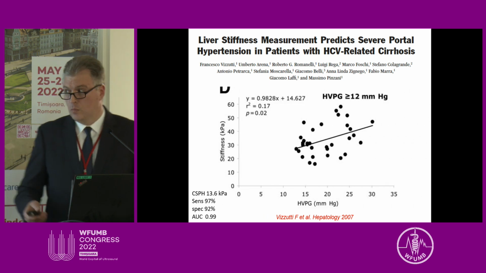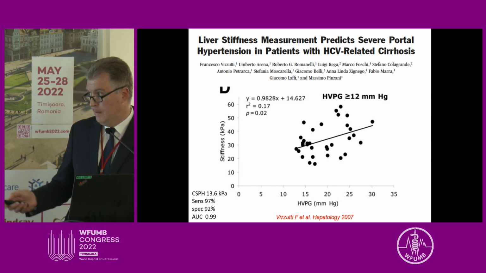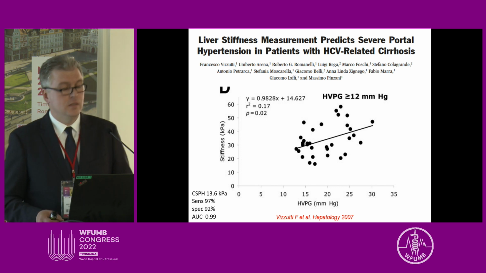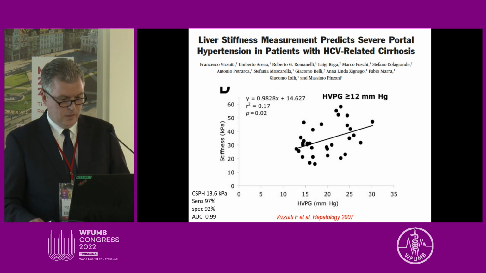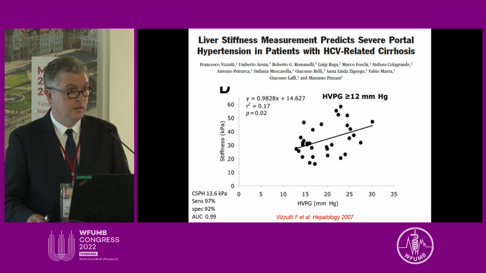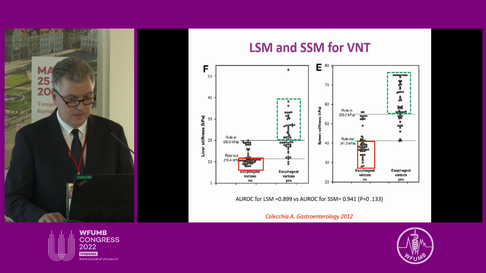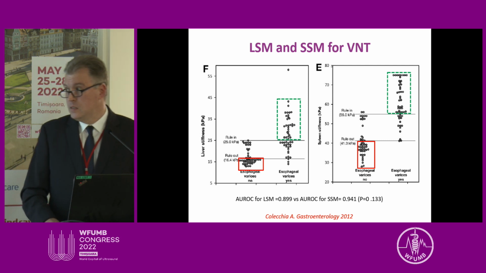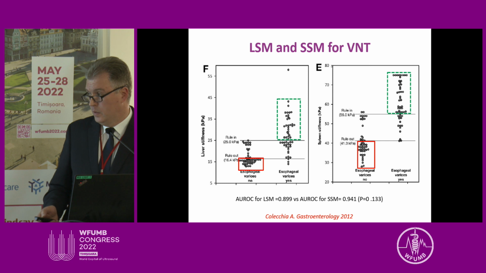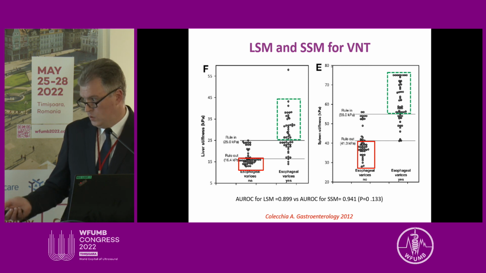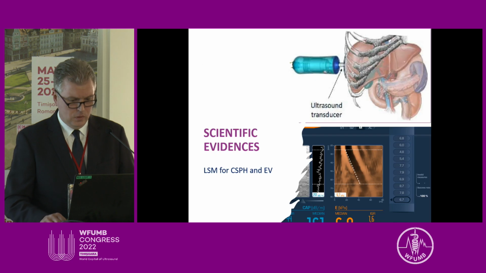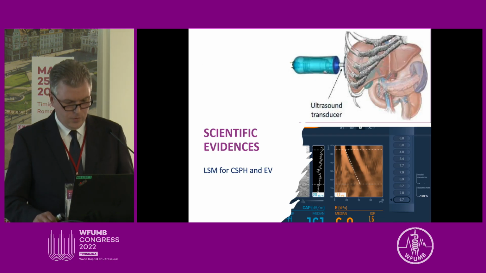However, in more developed stages of portal hypertension, this association, this correlation almost disappeared, because in this stage it is much more influenced by the circulating hemodynamic factors, I mean by the inflow from the portal vein, and this cannot be captured by measuring liver stiffness. Liver and spleen stiffness have also been demonstrated to be able to differentiate the patients for the presence or the absence of esophageal varices. So this is one of the first studies, and I will talk about this a little bit more in further discussion.